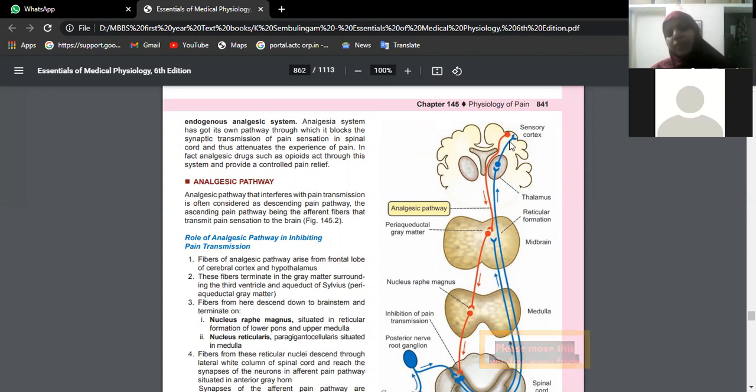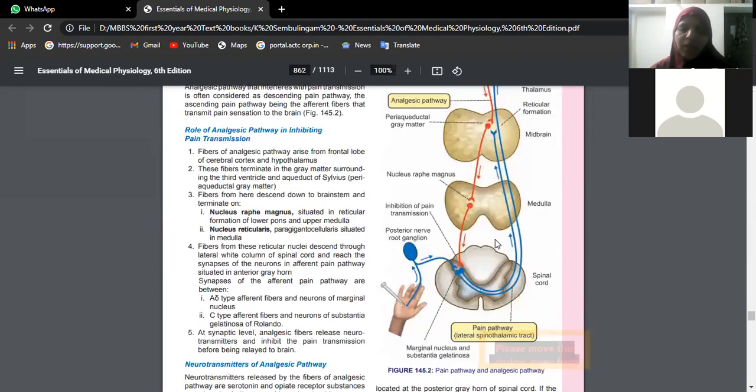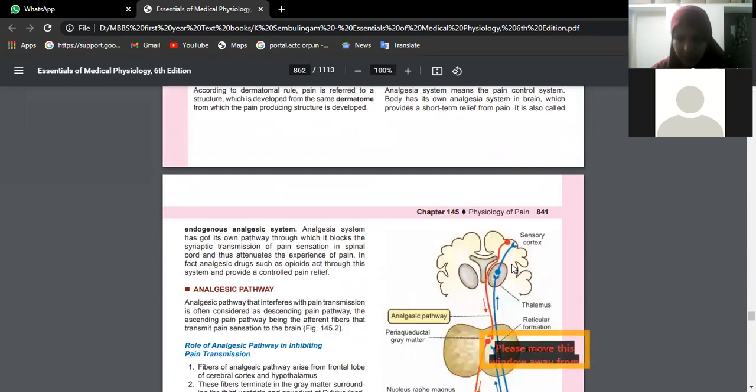Now, what is this pathway? This is actually called the pain pathway. That means this pathway is carrying the information of pain. Okay, sensory pathway. So that's what is asked: pain pathway.